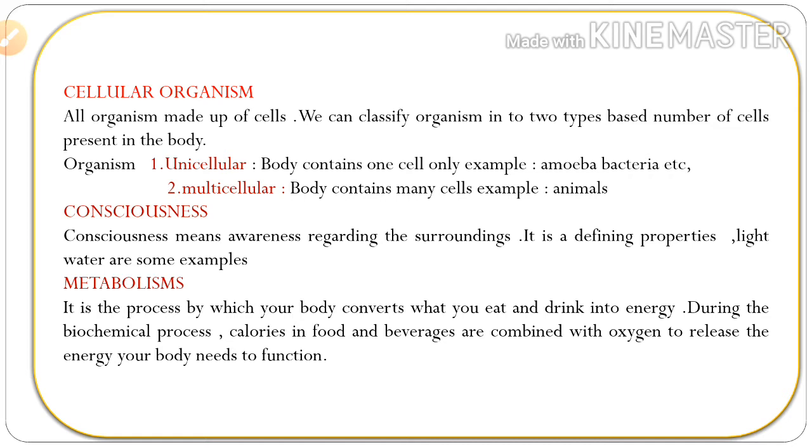So the next defining property of a living organism is cellular organization. All organisms are made up of cells. We can classify organisms into two types based on the number of cells present in the body. First one unicellular, second one multicellular. The body of a unicellular organism contains one cell only. For example, amoeba and bacteria are unicellular. Multicellular means the body contains many cells. Example, animals and plants.